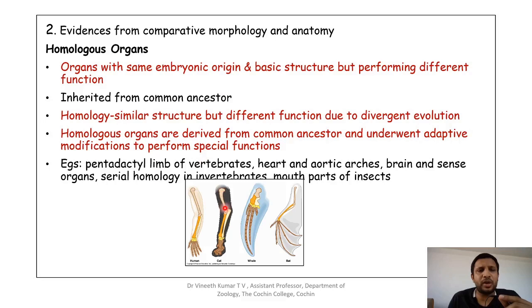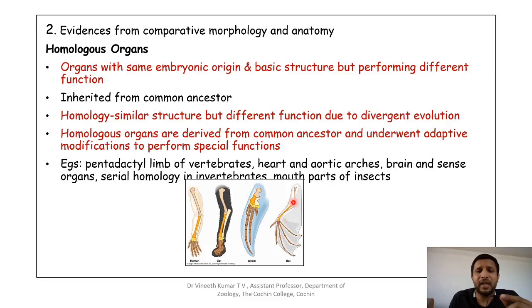So examples are shown here. You can see the forelimb of man, the forelimb of a cat, then that of a whale, and that of a bat. So all these are mammals, and you can see that the basic structure of the limb is the same. That means they have put it in the same color. That means similar bones are seen here. That means the bones of the fingers, which are phalanges, which are given in brown. Then that of the humerus or the femur. If it is a hind limb, it is a femur.